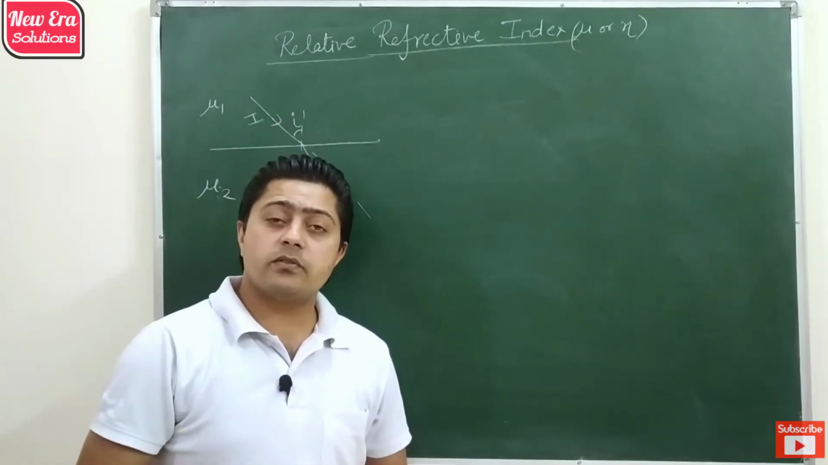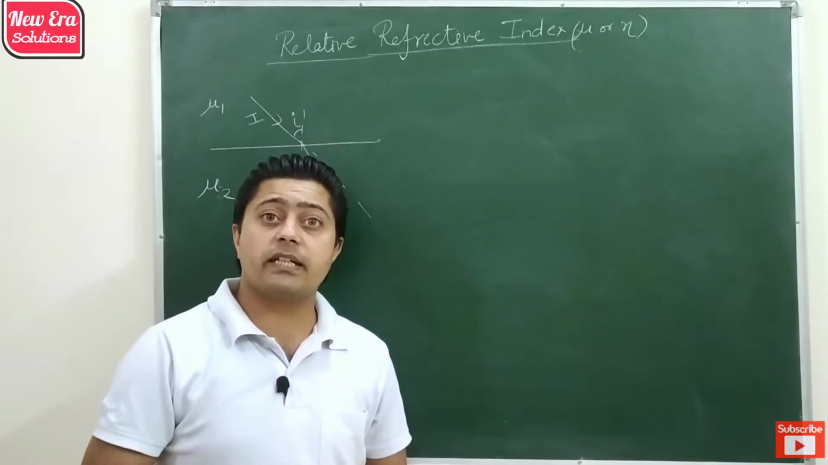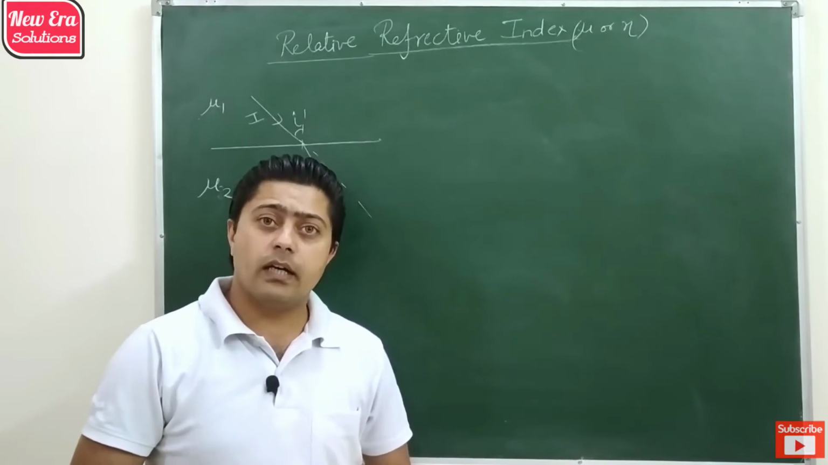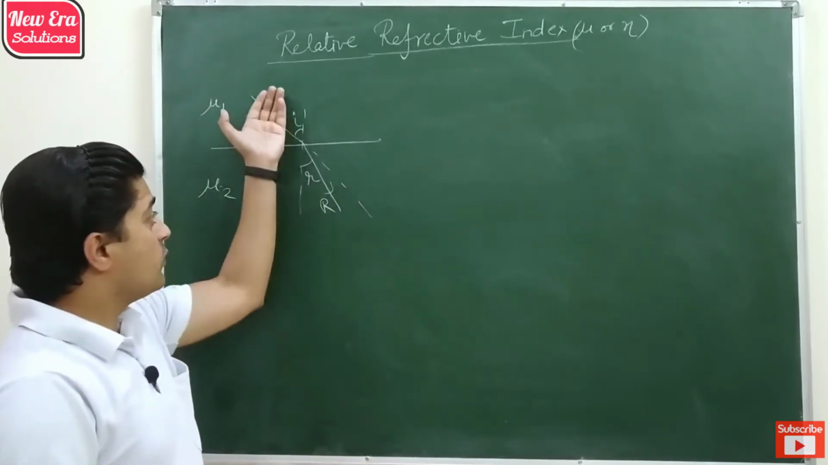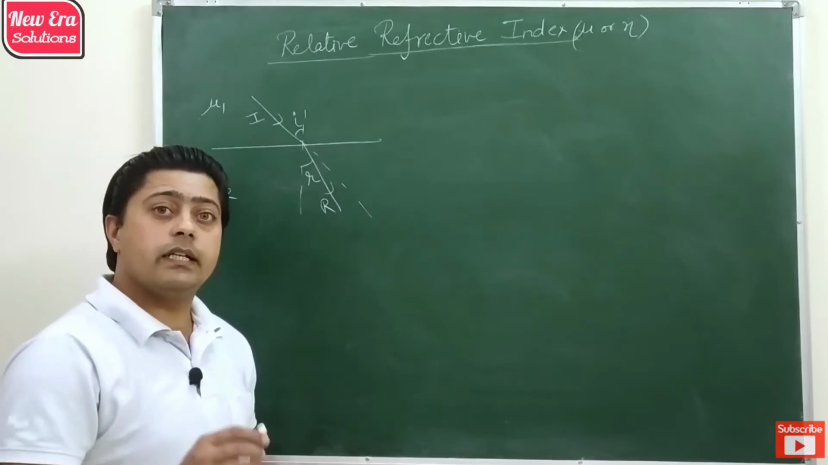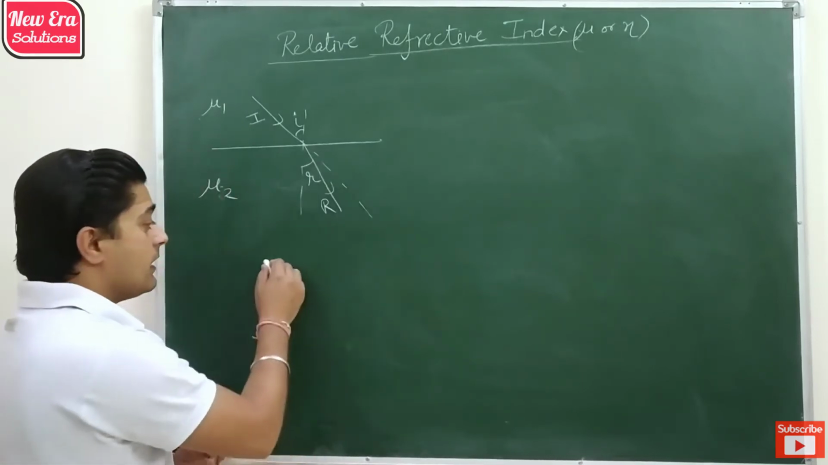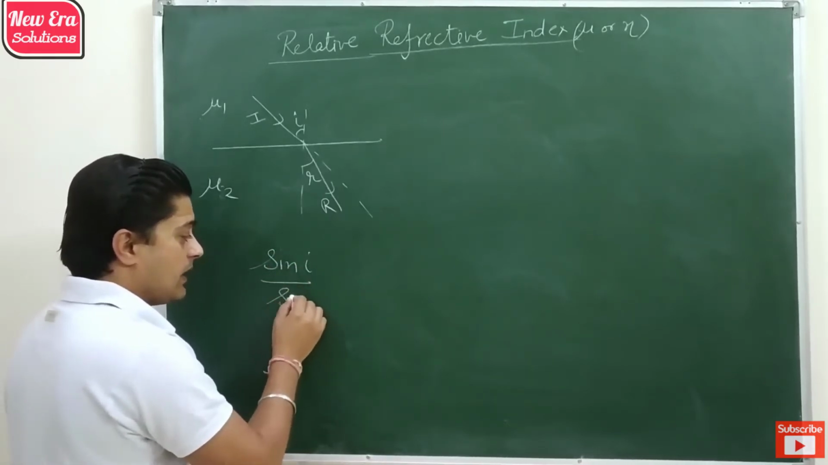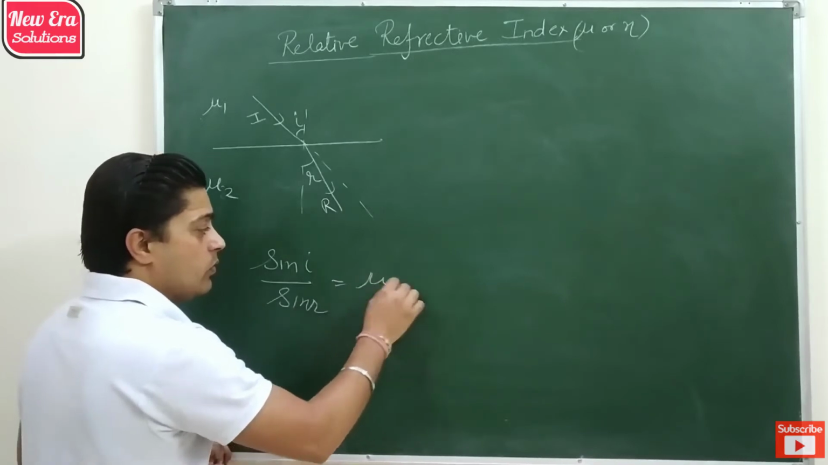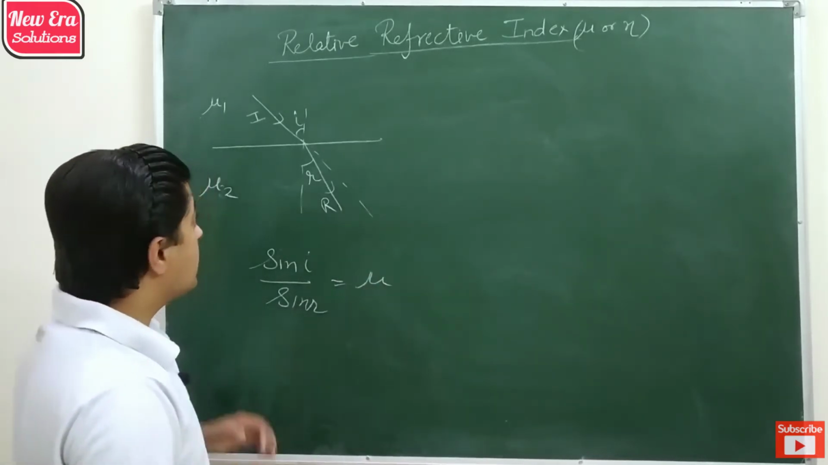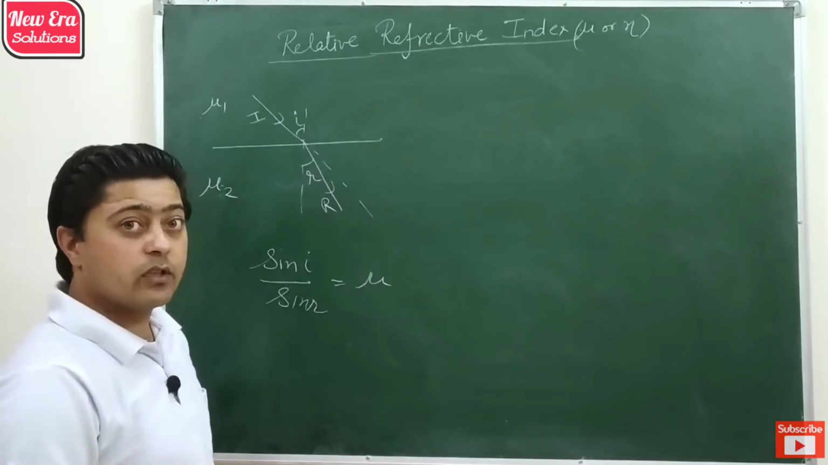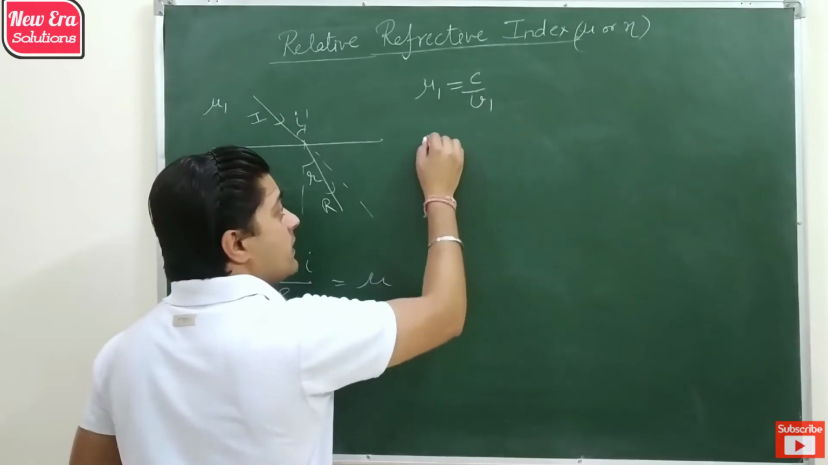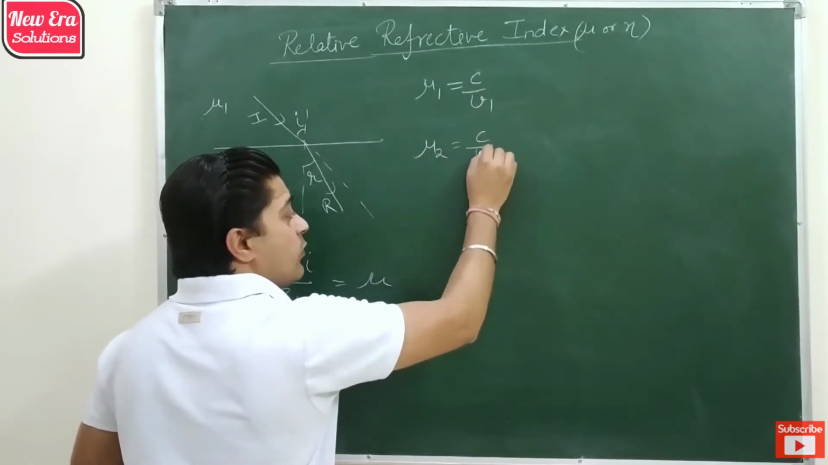The next term which we have to learn is relative refractive index. That is the refractive index of one medium with respect to another. As we know, when light moves from one medium to another, it deviates from its path, and according to Snell's law, it is given as sin i by sin r is equal to the refractive index. But these two mediums have their own refractive index, that is c by v1 and c by v2.